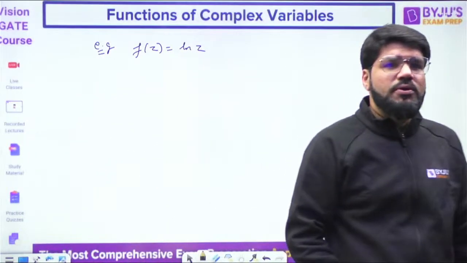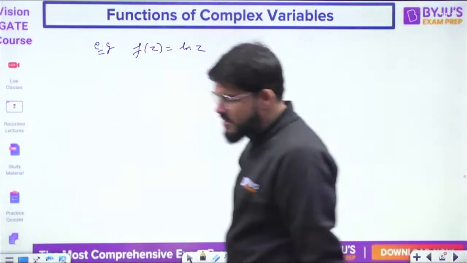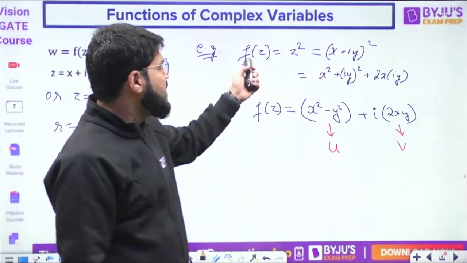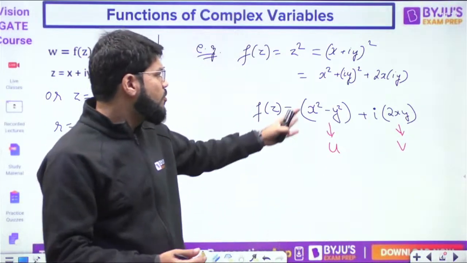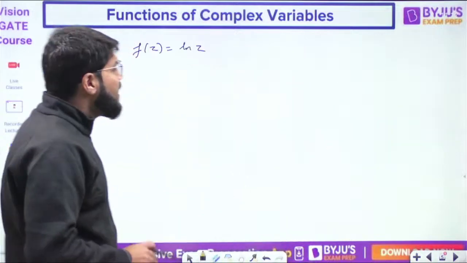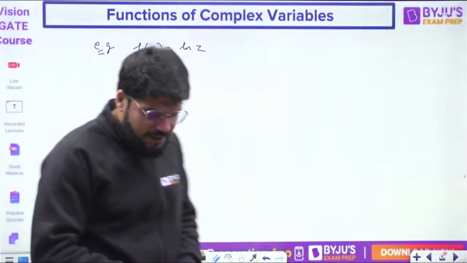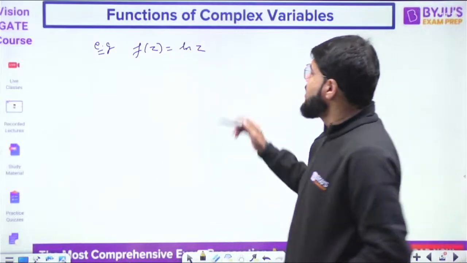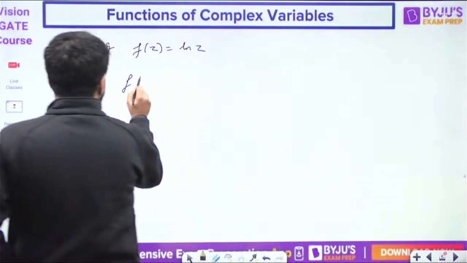Suppose f(z) is equal to log z. Like z square, a square function, I put z equal to x plus iy and expanded and got the real part and the imaginary part. Here we will see, if f(z) is log z, to simplify log z, what is the real part and what is the imaginary part?